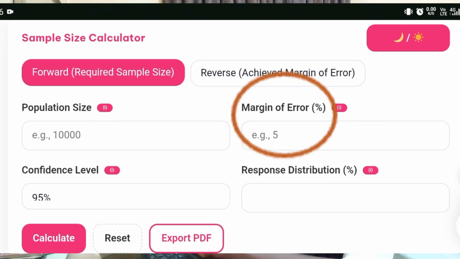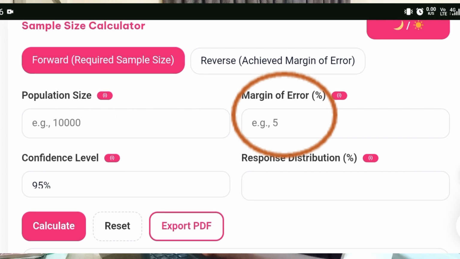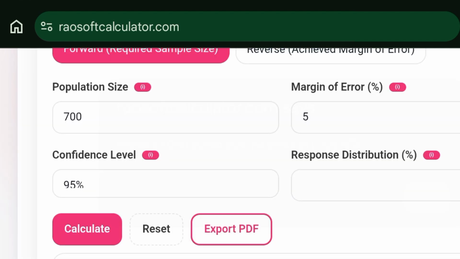The next one is your margin of error. Now the margin of error simply is the amount of error you are willing to tolerate in your study. So I'd like to stick with 5%, but you can do 10% if you want.